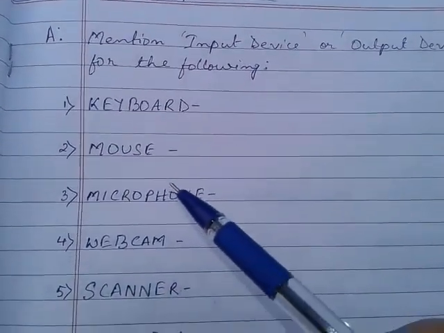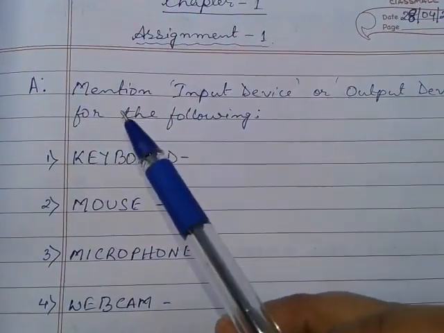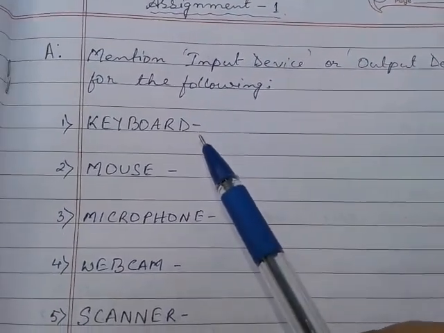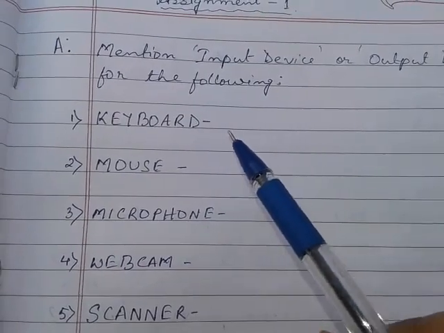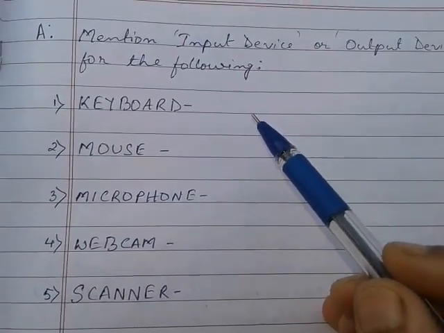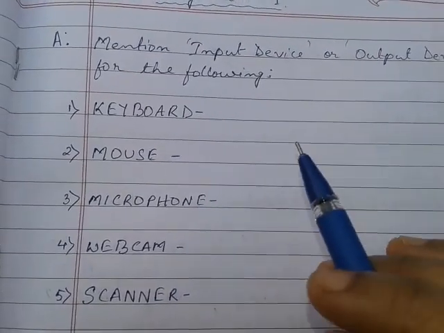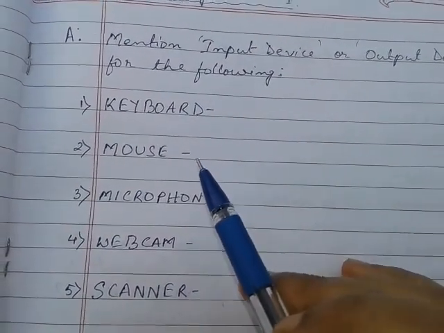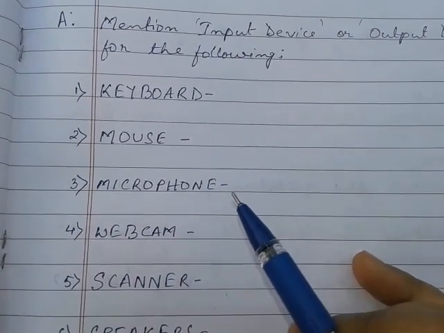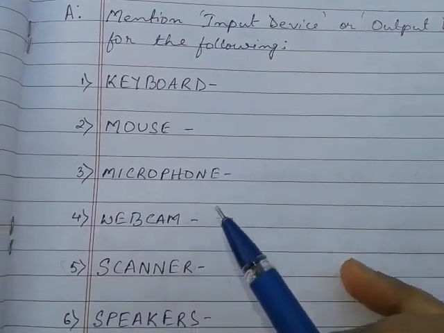Here some names of devices were given and it was asked to mention input device or output device for the following. So number 1 is keyboard. Keyboard, all of you know students, this is the device that is used to give information to the computer. We type using the keyboard, so this is an input device. Mouse is also an example of an input device. Microphone is also an input device. It is used to record voice.